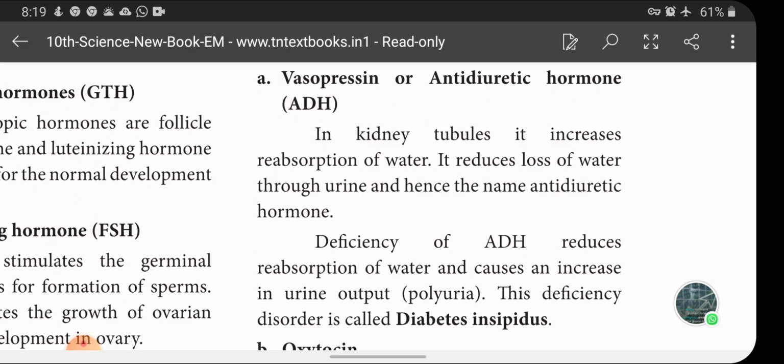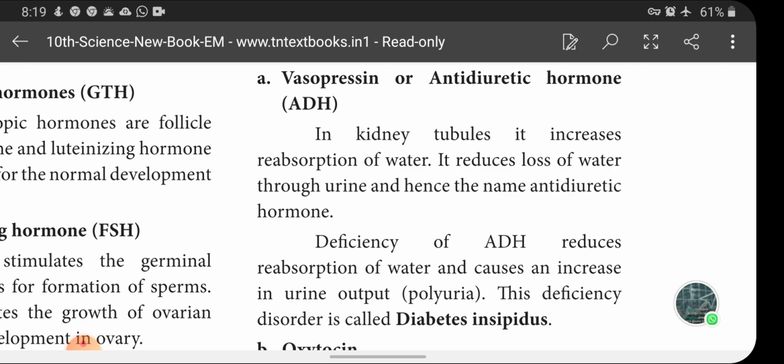So in kidney tubules, vasopressin, or antidiuretic hormone, increases reabsorption of water. You know very well, children, I already taught the excretory system of human. In that, the nephron consists of uriniferous tubules. These uriniferous tubules reabsorb the water from the tubular secretion, glomerular filtration, isn't it?